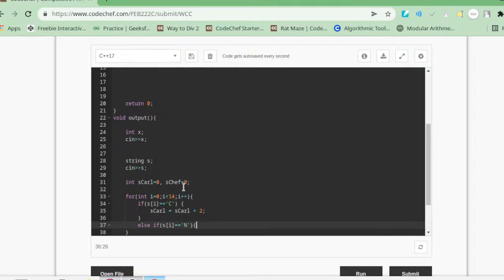If score of Carl is strictly greater than chef's, then Carl is the winner, so we will update the answer by 60 into x. Else, what if their final scores are equal, meaning the match is a tie? S Carl equals S chef.